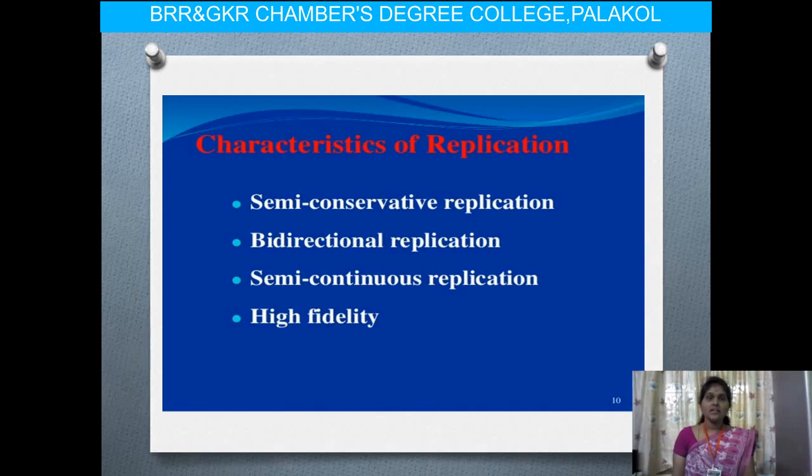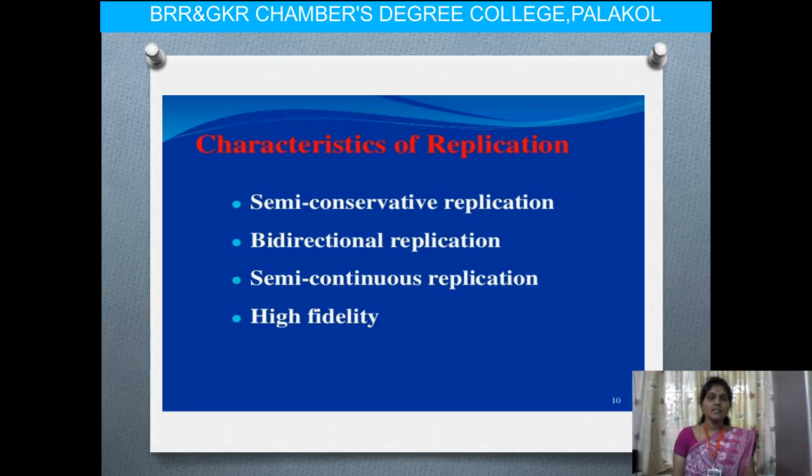Okay, so here are some of the characteristics of replication. The first one is the semi-conservative mode of replication, and the next one is bidirectional replication. Bidirectional means two directions. One goes straight forward and the other goes to the opposite side; that is called bidirectional replication.